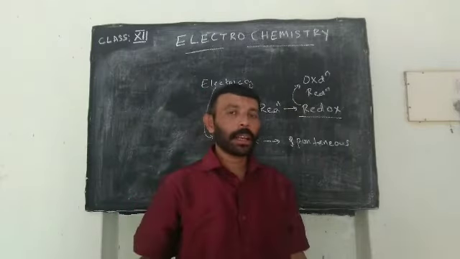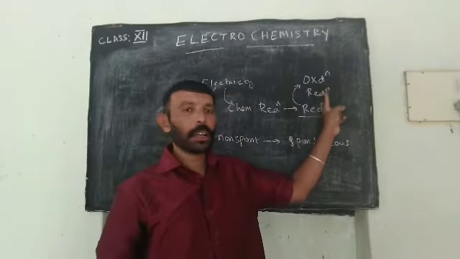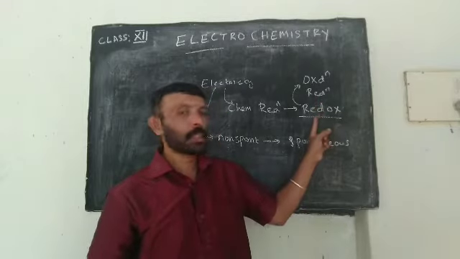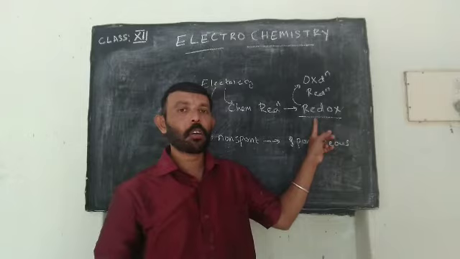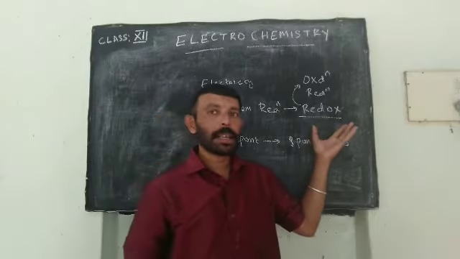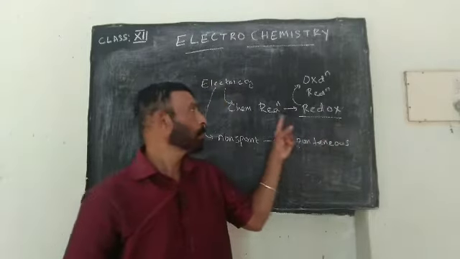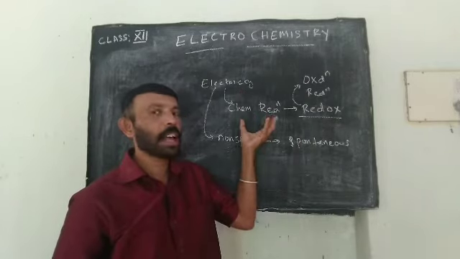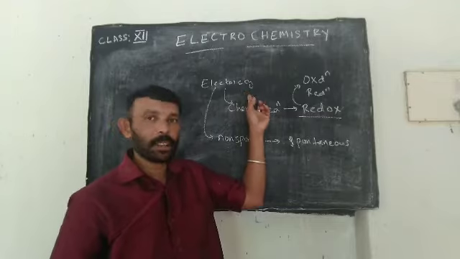If in a chemical reaction oxidation and reduction are taking place simultaneously, such reactions can be called by the name redox reaction. So as a result of redox reaction, chemical energy has been converted to electrical energy.